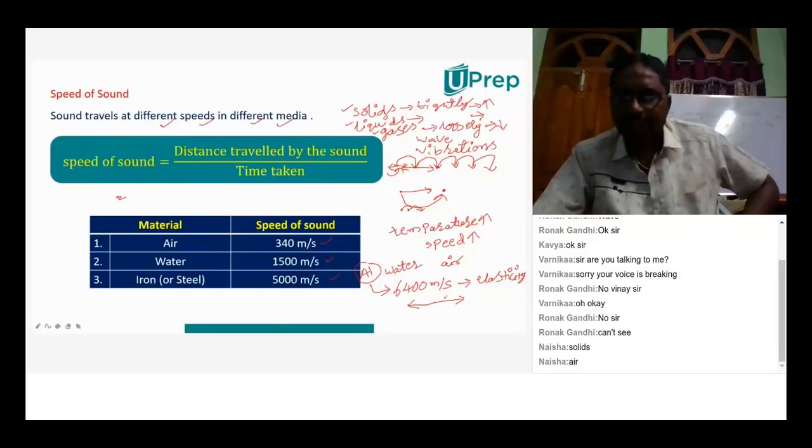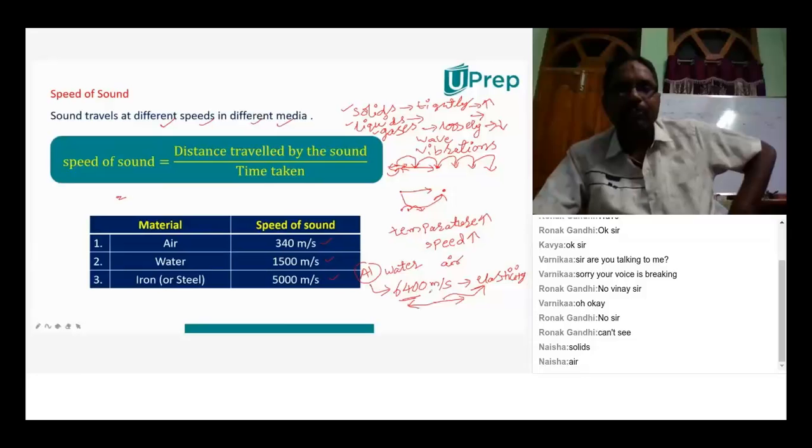And if anything regains its original shape like that, that particular property is called elasticity. So elasticity in aluminium is more than that of iron. That's why in aluminium, the speed of the sound will be larger, and that will be how much value?